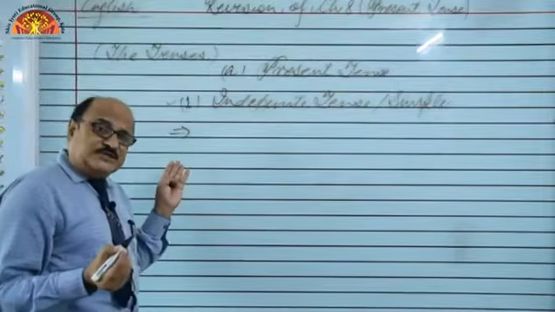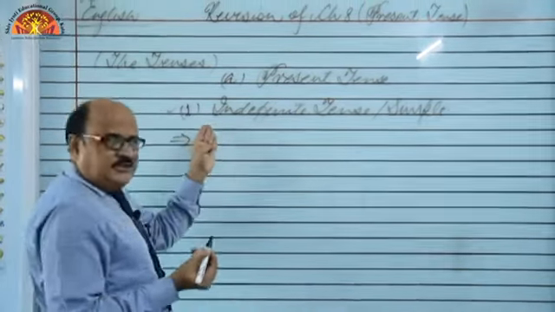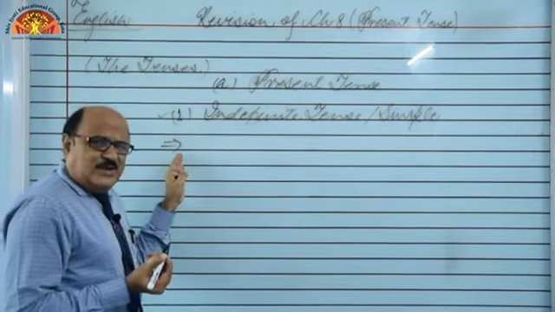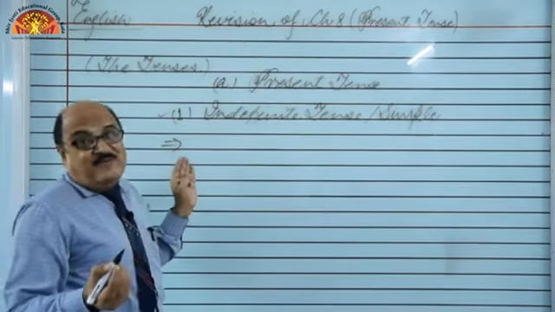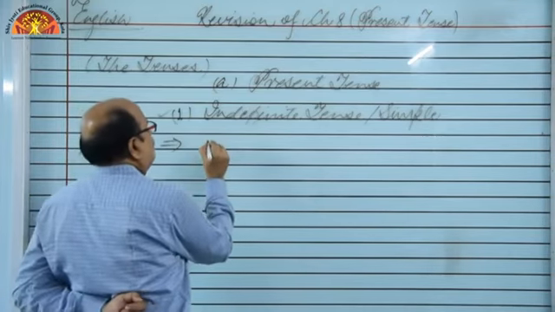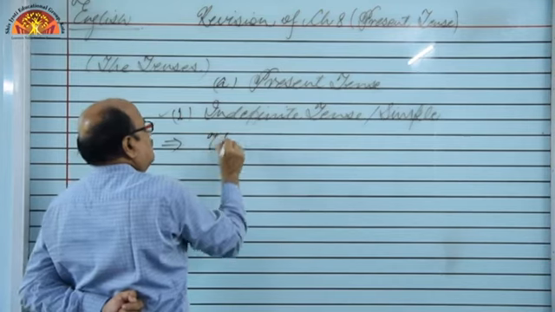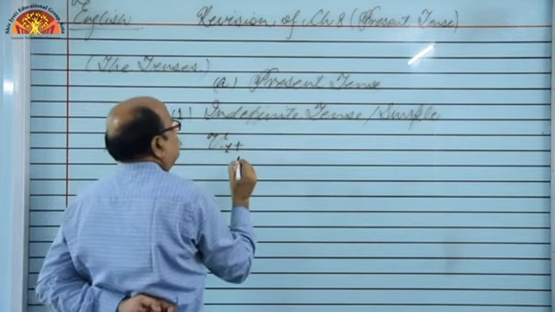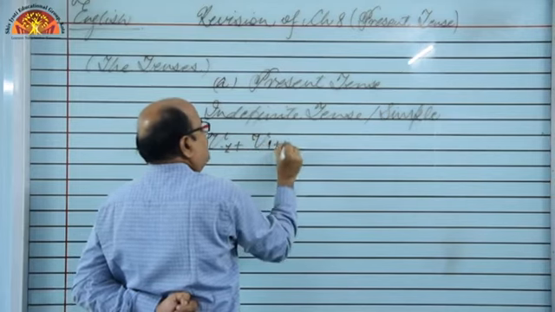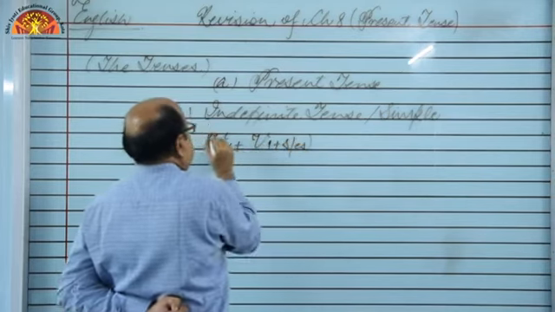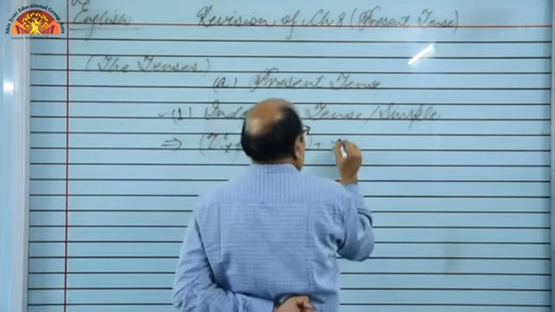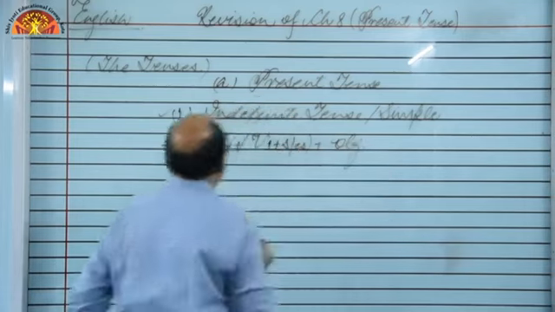So look, present indefinite tense. What are the salient features of present indefinite tense? Introduction I have already given, right? So let's have a closer look at the helping verbs or main verbs being used in this tense. So we use first form of the verb and sometimes first form of the verb with s or es, followed by object.